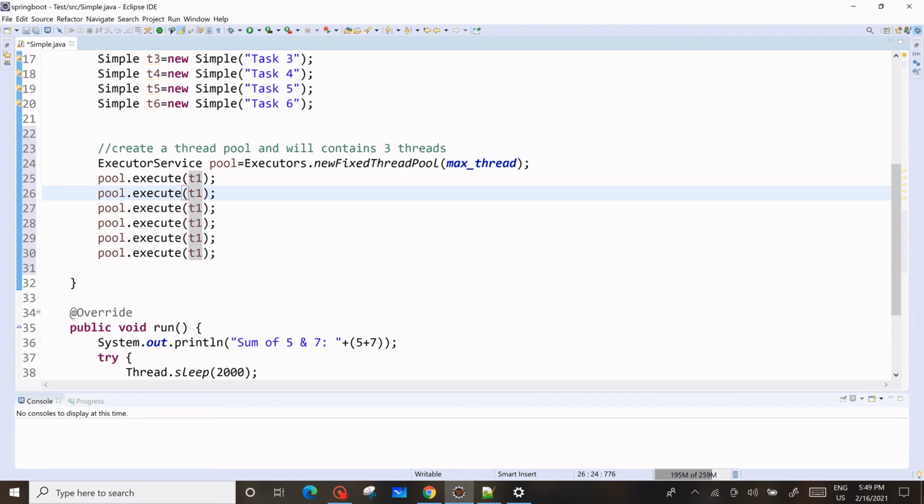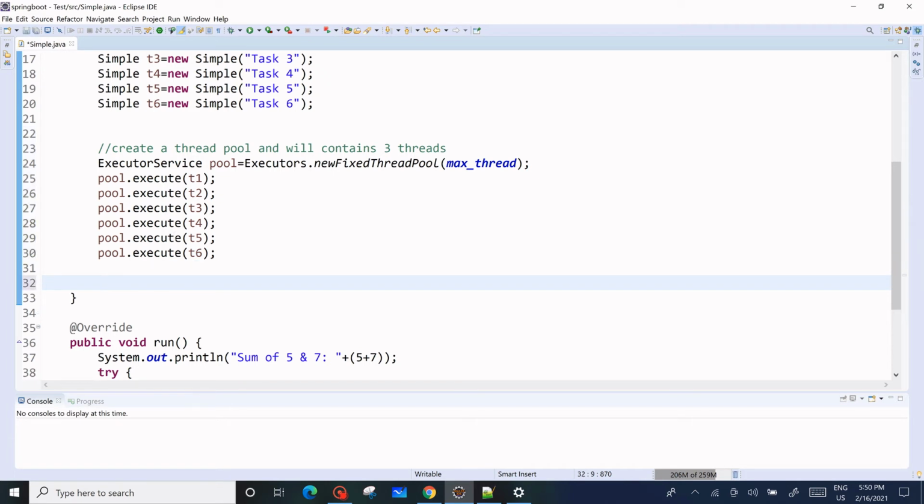So we have given all the tasks to the pool. Now these are the tasks, 1, 2, 3, 4, 5 and 6.